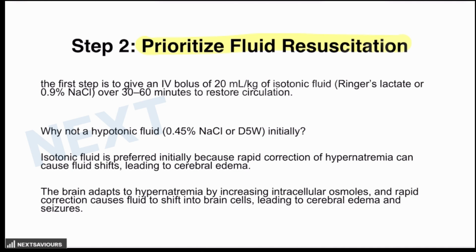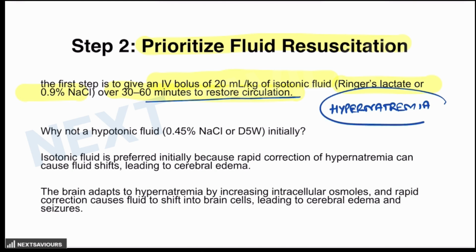The first step is to give the IV bolus of 20 milliliter per kg of isotonic fluid, that is RL or NS, over 30 to 60 minutes in order to restore the intravascular volume or intravascular circulation. Now the problem over here is that the patient is having hypernatremia, where the concentration of the sodium is around 160 milliequivalent per liter, then why are you not giving the hypotonic saline to the patient in order to manage this one?